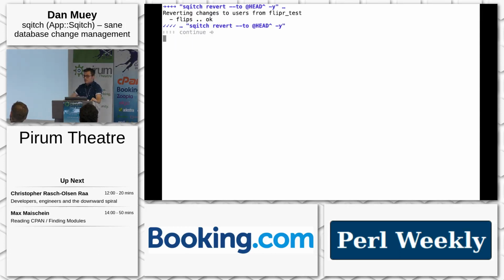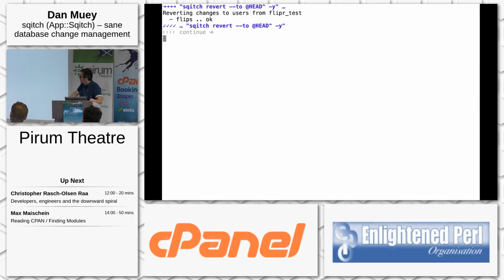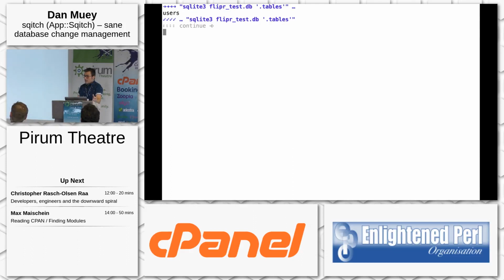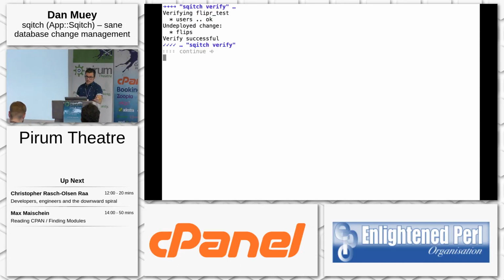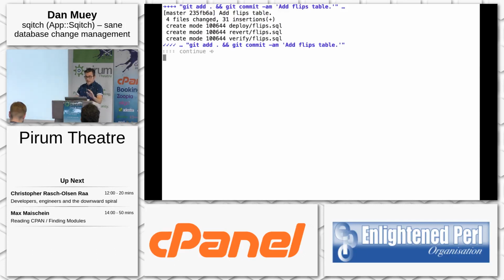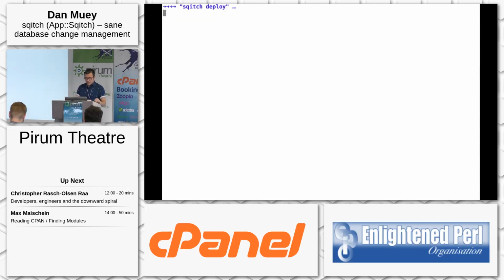But now let's revert just the last change. So the @head thing you'll probably be familiar with from Git. So that just takes off the last change. SQLite agrees. We have the user table. We no longer have the flips table. And the status shows us that too. And it says, hey, you're still missing flips. We need that. Verify, same thing. It's like, I would love to verify flips, but you don't have that. So that looks good. We'll add that all and commit it.